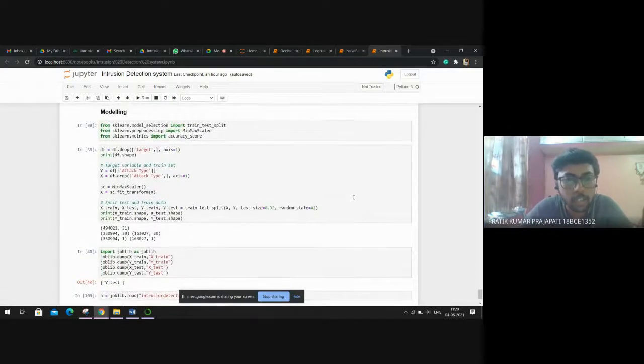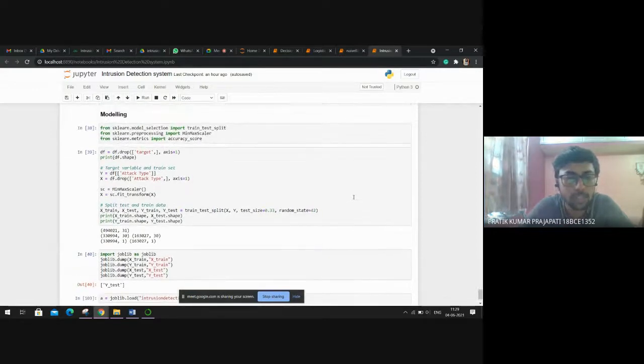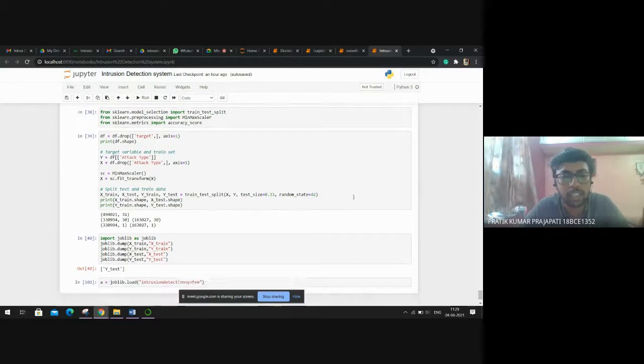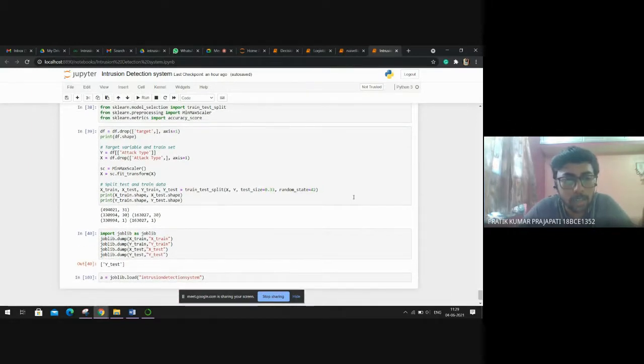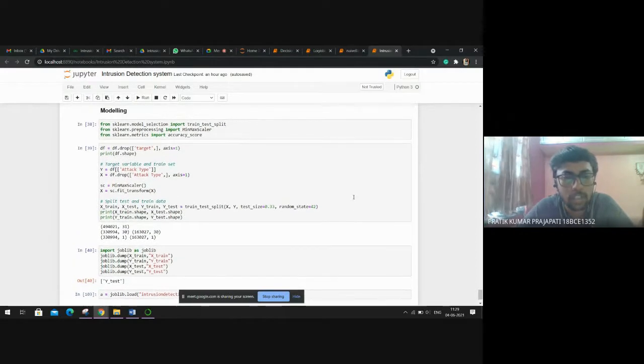Here we are doing the dataset split, where 33% is for testing and 66% is for training. And then we have saved the training and testing split to a file so that we can use the same for the modeling of the dataset.